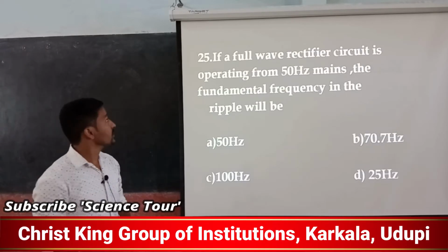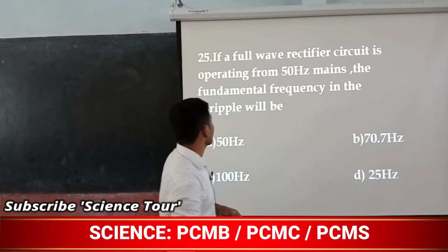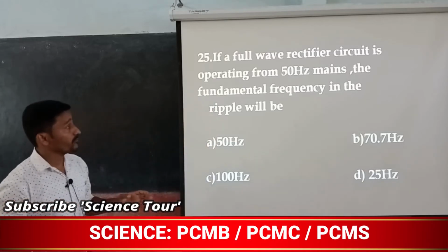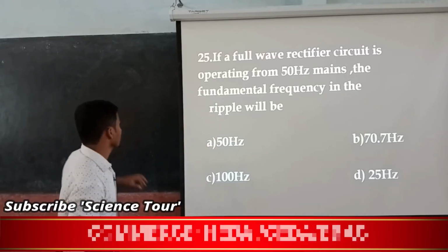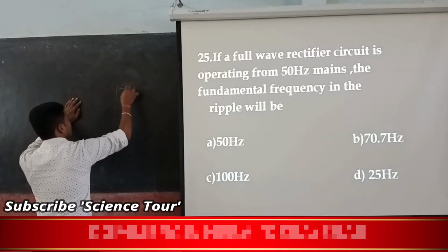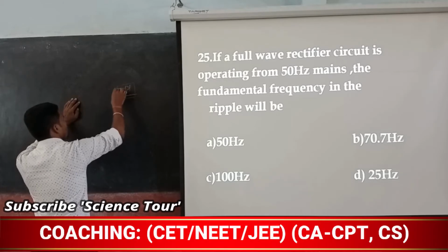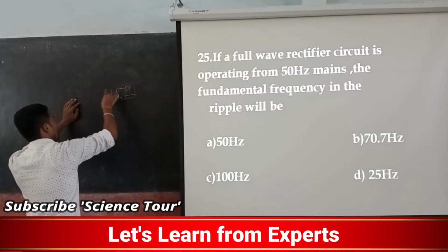Go to the next question: a full wave rectifier circuit is operating from 50 Hz mains. So for a full wave rectifier circuit, you know that two diodes are there, and here what?